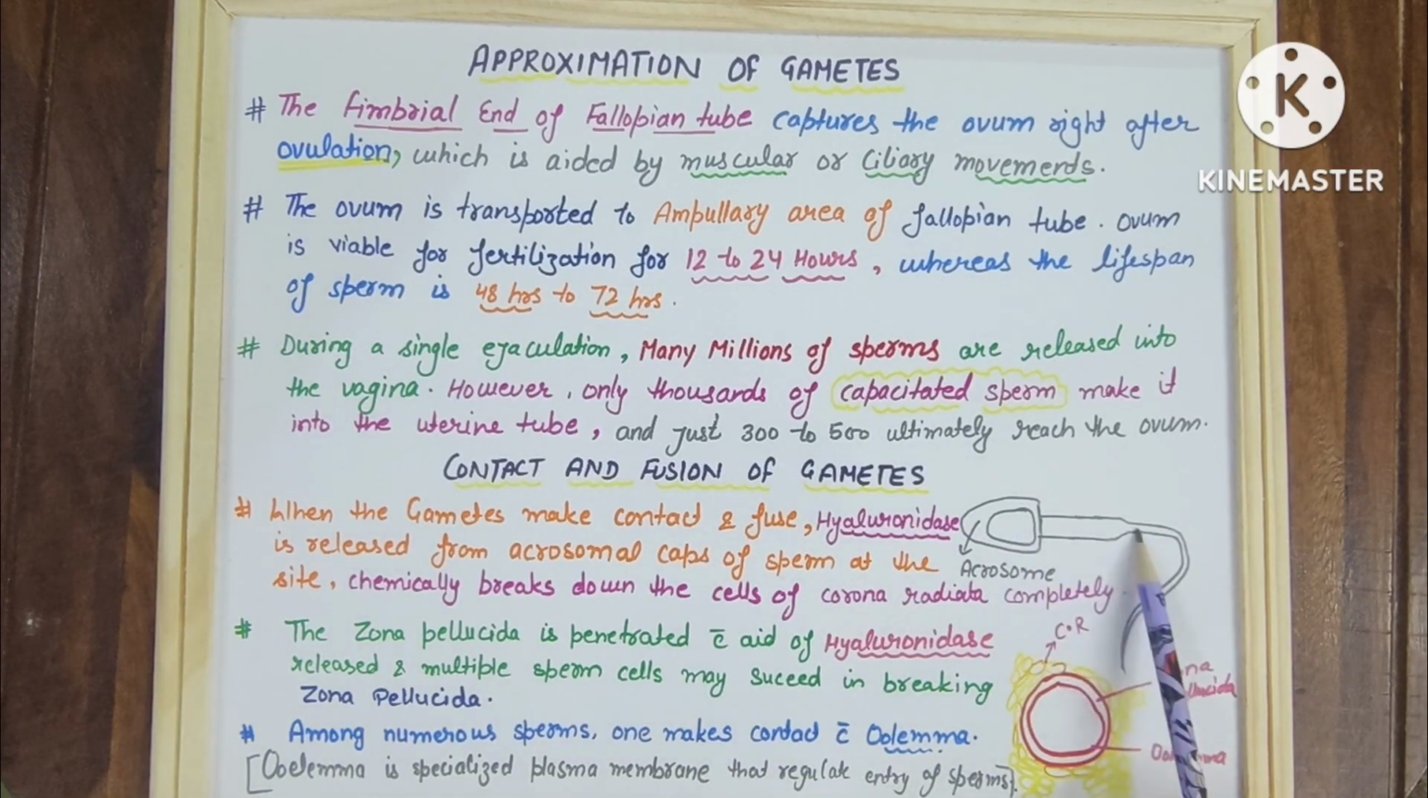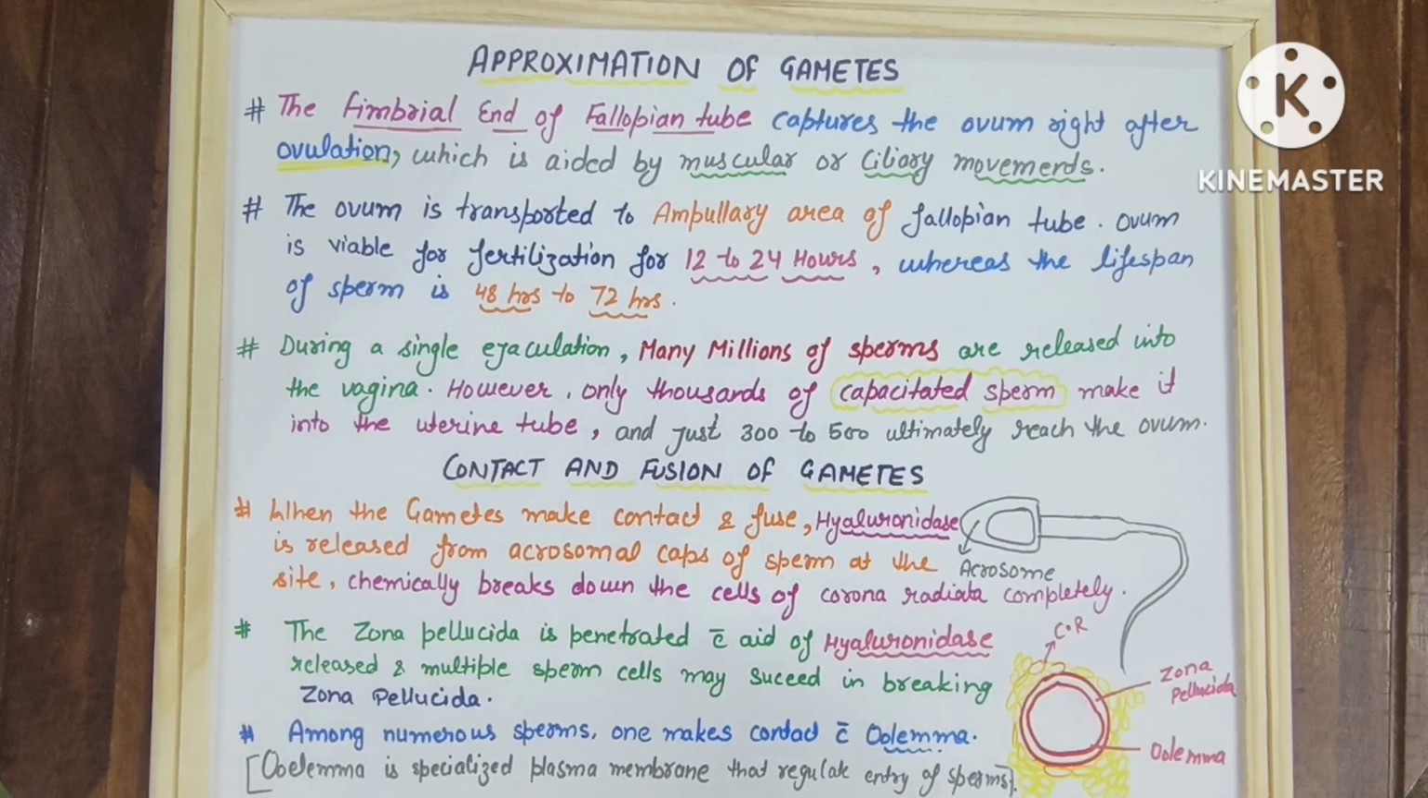See, this is a rough diagram of a sperm. Here on the tip, this is the acrosome. Here is the nucleus and here is the acrosome. From this acrosome, the enzyme hyaluronidase is released, and this chemically breaks down the cells of the corona radiata completely. This enzyme will help to break down the corona radiata cells.